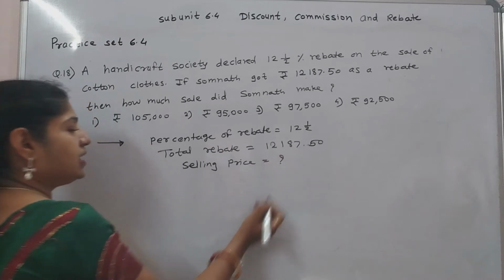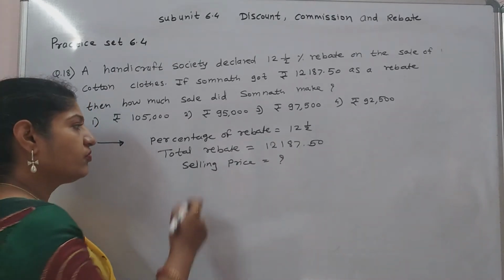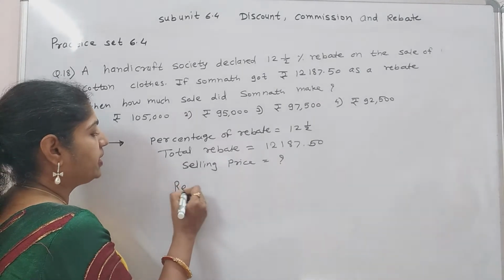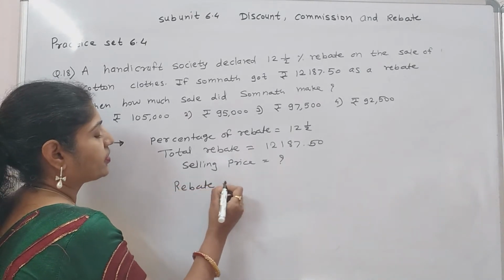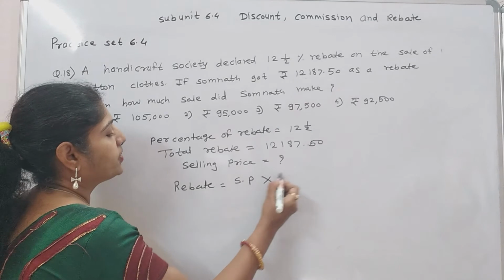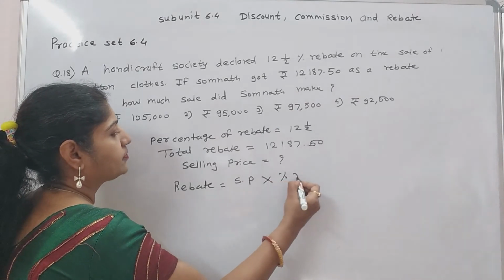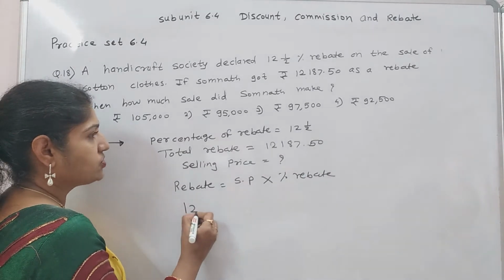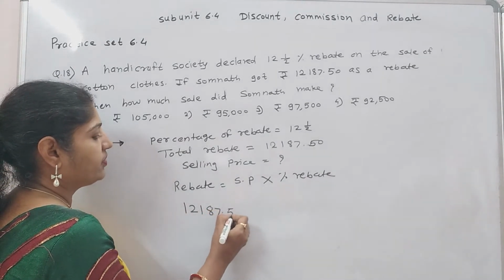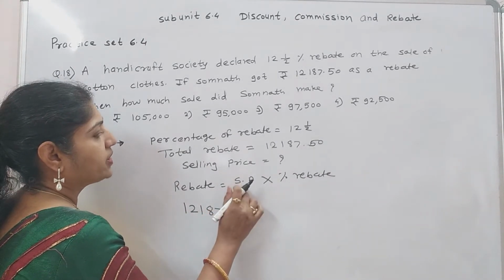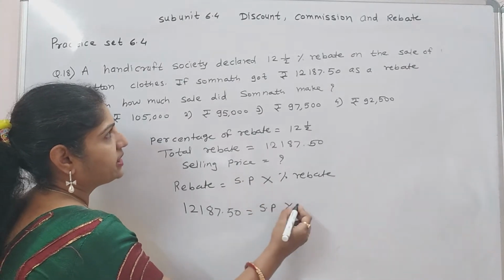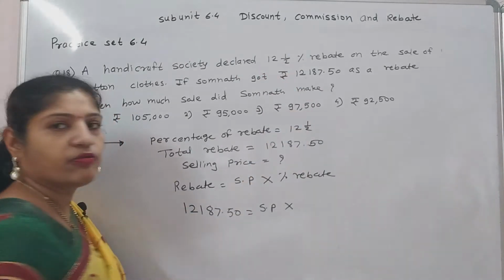Rebate is on the selling price. So find out the rebate formula. Rebate equal to selling price into percentage of rebate. Put the value. Total rebate is 12,187.50 equal to selling price. We have to find the selling price, and percentage of rebate is 12 and half.